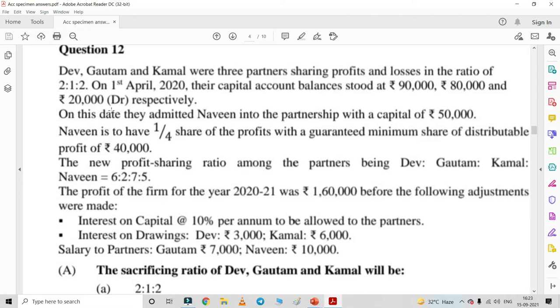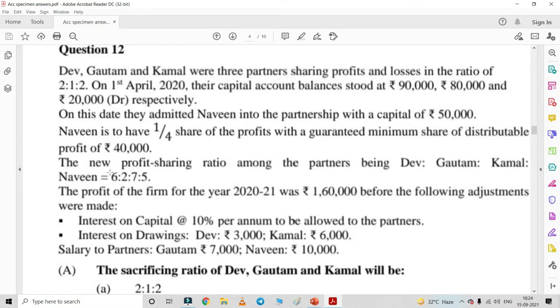That means it is an unfavorable balance of capital. On this date they admitted Naveen into partnership with a capital of 50,000. Naveen has entered for 1/4 share of profit with a guaranteed share. Distributable profit is 40,000. So Naveen entered for 1/4 share with the capital of 40,000.